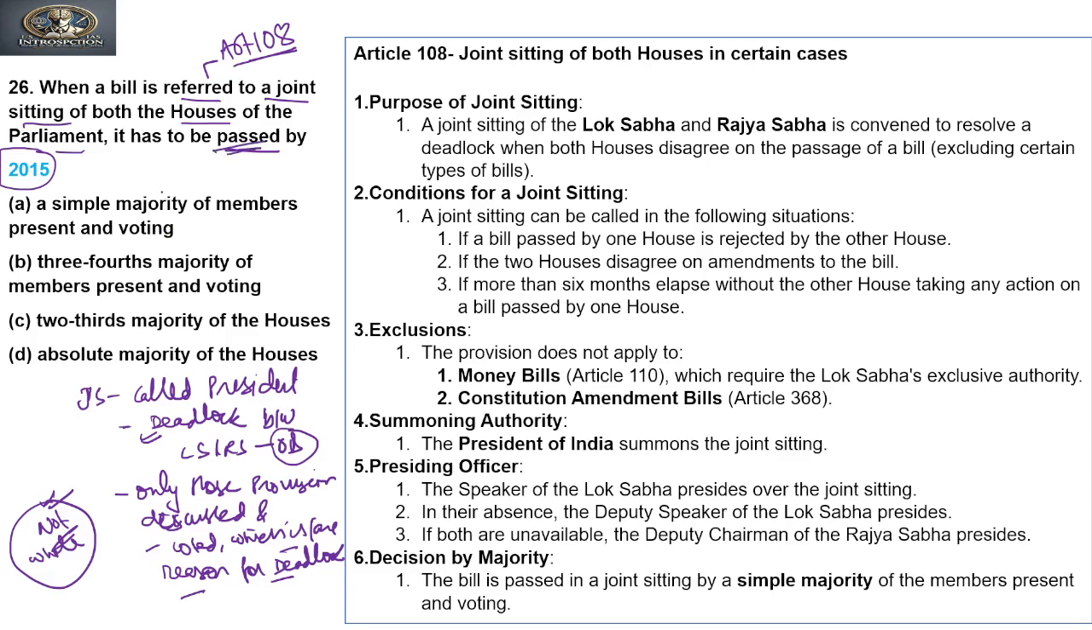Basically it means to ask the majority. So does it pass through the simple majority of members present and voting, or the 3/4 majority of members present and voting, or the 2/3 majority of the house, or the absolute majority of the house? Clear? To answer these questions, we should have an idea about the majority talked about in the Constitution of India. There are four types of majority.